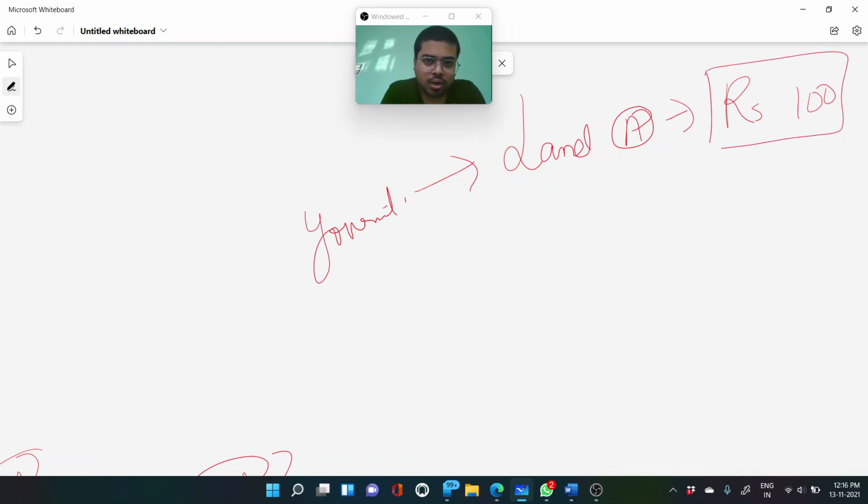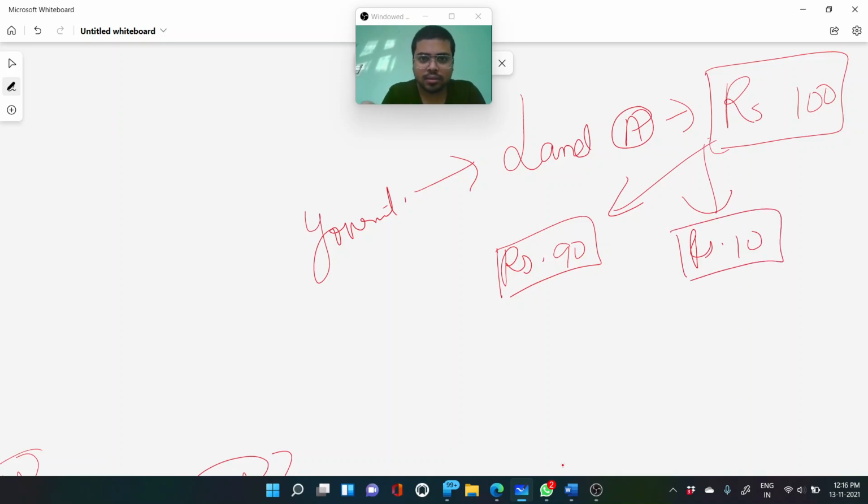Now, rupees 100 is the tax. Out of the rupees 100 that you collect, rupees 90 will belong to the British government and rupees 10 will be the fees for you. So the revenue tax collector will get rupees 10, and the British government will collect rupees 90. So rupees 100 was the tax for a land.